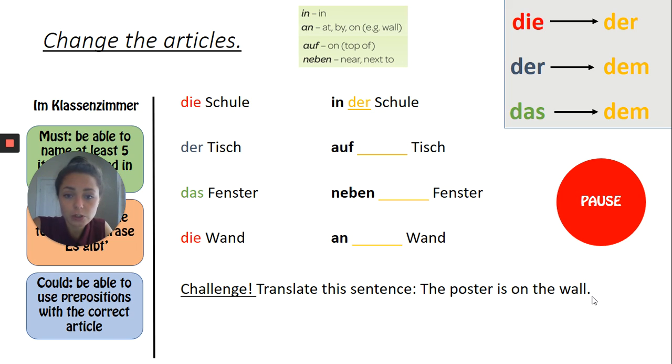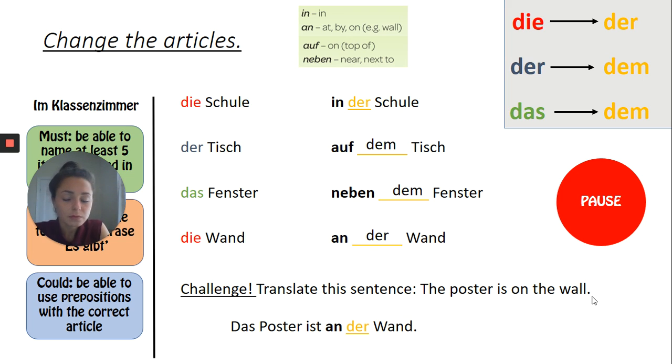Der Tisch needs to change when we use a preposition, and then it goes to dem, auf dem Tisch, on the table. Das Fenster, new word, changes to dem as well. Neben dem Fenster, next to the window. Then die Wand is feminine, so an der Wand, on the wall. Well done. Those of you who have done the challenge as well, the correct translation would be this one here. Das Poster ist an der Wand.